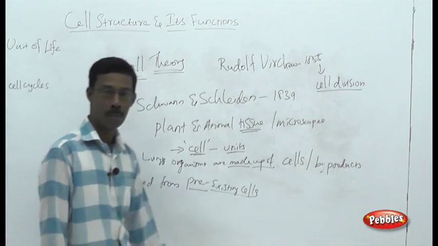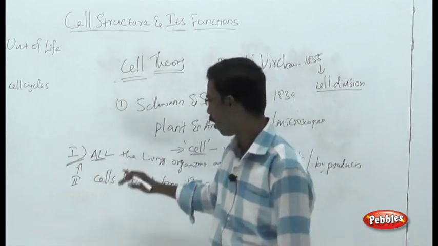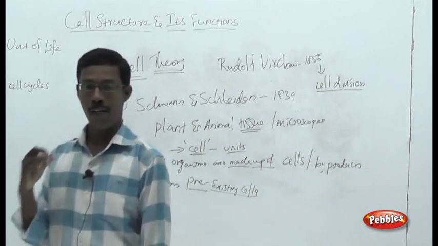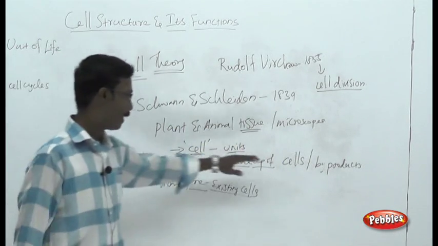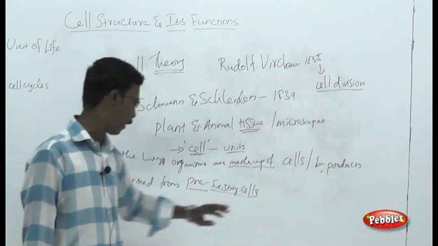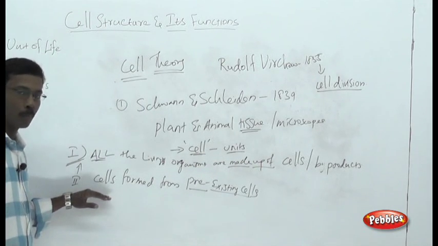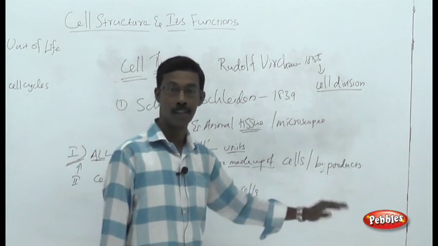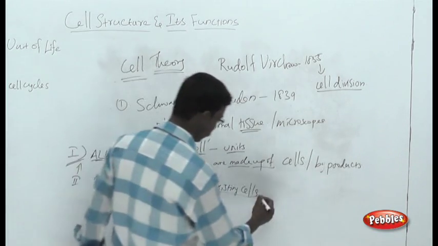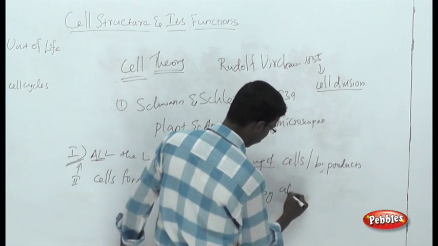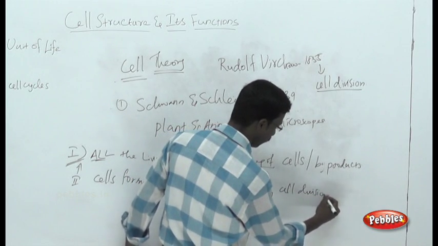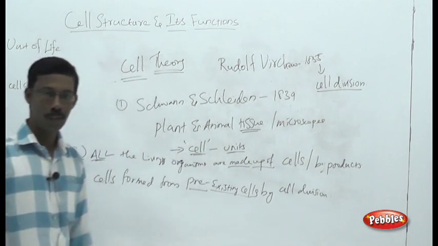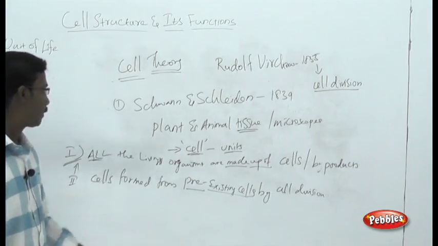There are 2 points you have to remember in case of cell theory. The first point: all the living organisms, all the living entities, are made up of cells or its byproducts. And the second point: cells are formed from pre-existing cells by means of cell division. These are the 2 points you have to remember in case of the cell theory.